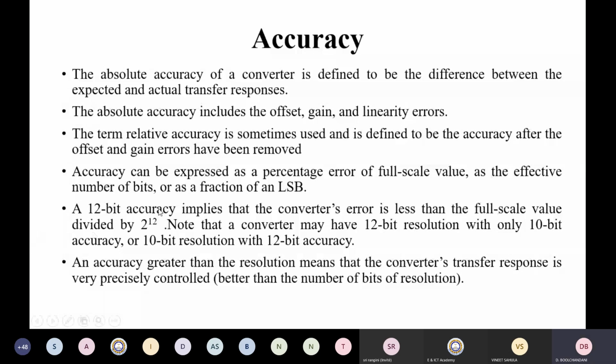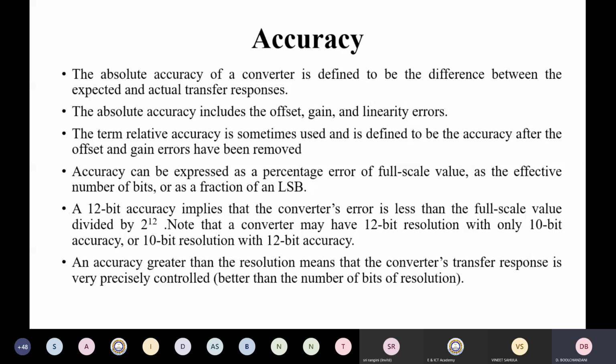So 12-bit accuracy implies that the converter's error is less than the full scale value divided by 2 raised to 12, right? If the error of the converter is less than that value, we say that it has a 12-bit accuracy. Note that a converter may have a 12-bit resolution with only 10-bit accuracy. So resolution and accuracy are not the same, and it is not that if you have a 12-bit resolution, your accuracy is also going to be 12-bit.